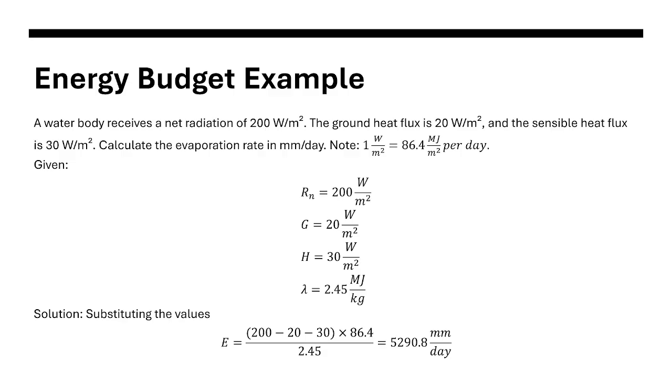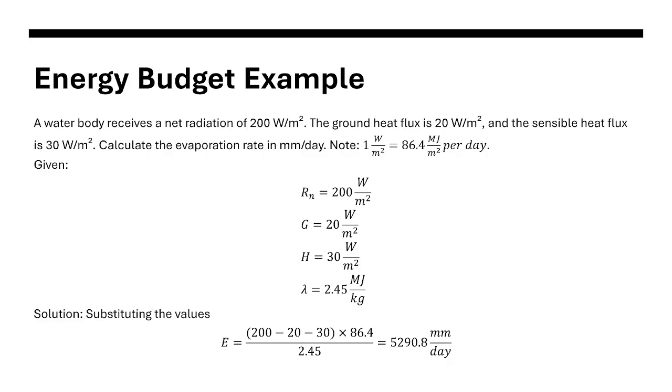If lambda is smaller, will our value be bigger or smaller? Try to think about that. Lambda is the only one below the division symbol of our formula. So that's it for our energy budget method.